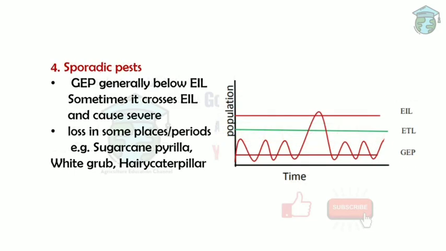Next are the sporadic pests. Here you can see the GEP lies below the EIL only. Only sometimes, like once in a blue moon, they will cross the ETL and reach the EIL. If they cross the EIL, they cause severe damage to the crop. For example, sugarcane pyrilla, white grub, and hairy caterpillar.